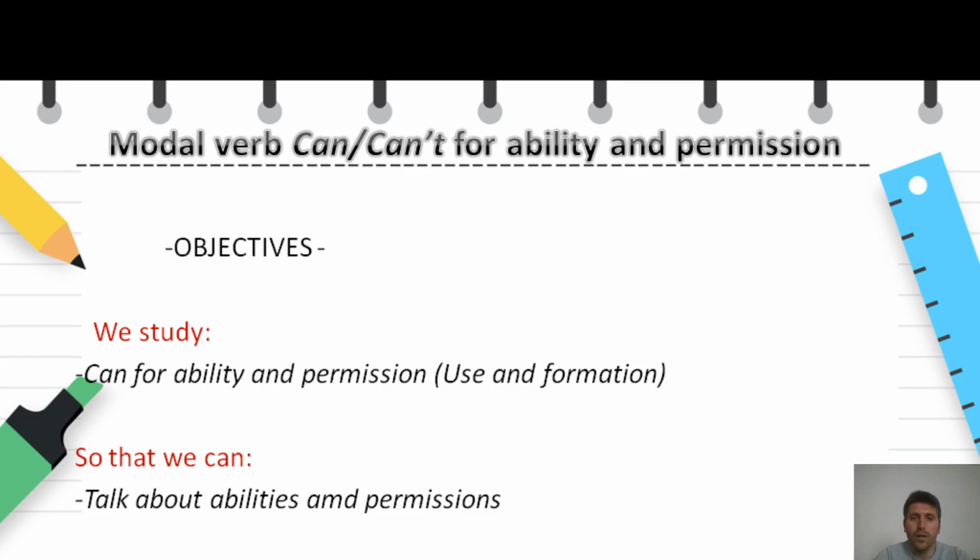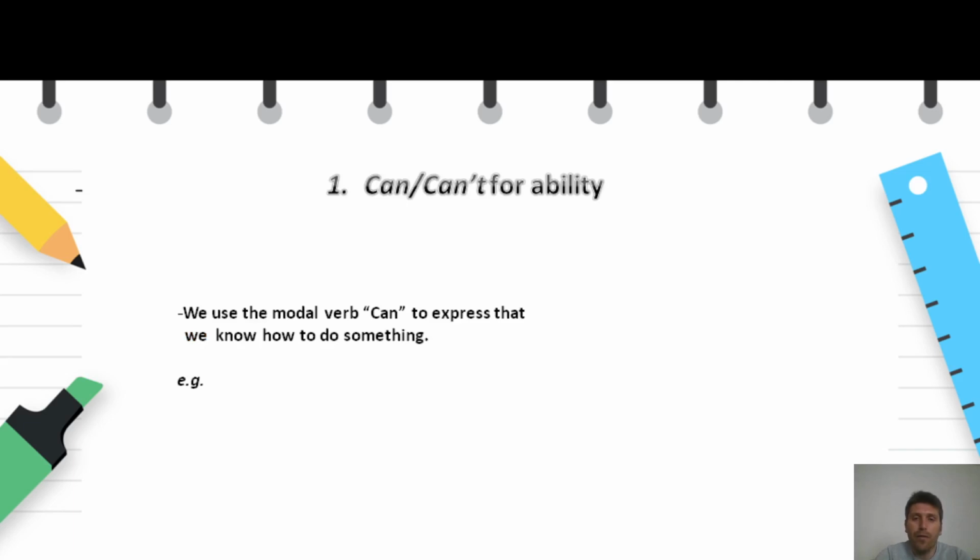So, I just hope that you're having a great time. Today's lesson is about the use and formation of the modal verb can when used for ability and for permission. So, guys, I hope that at the end of the lesson you will be able to use and form properly the modal verb can, be able to talk about your own abilities, as well as be able to give and ask for permissions. So, let's talk about the use of can for ability.